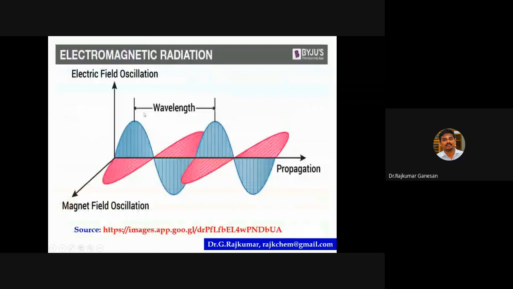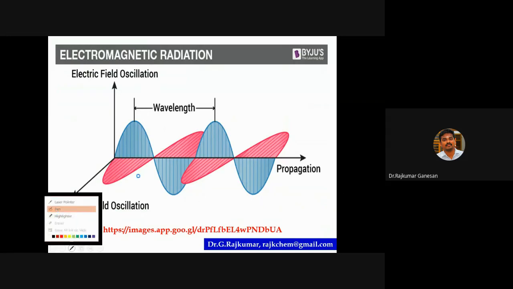Look at this. So this is electromagnetic radiation. Look, it is perpendicular to the direction of propagation. Look at this. The distance between two successive maxima is known as the wavelength. This is crest and trough. This is the electric field oscillation, and this is the magnetic field oscillation, because they are perpendicular to each other.